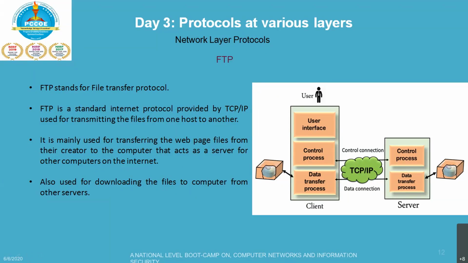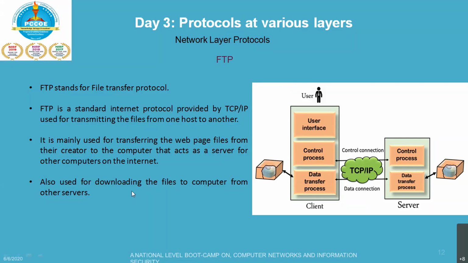FTP basically works through two different ports, port number 21 and port number 22. Why are two ports required to send the data across? Because one port is required to maintain the connection and the second port is used to send the data across.